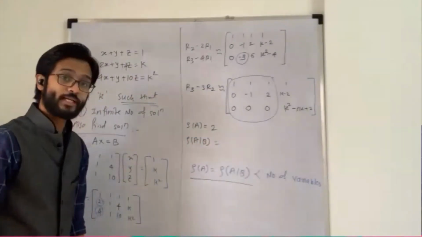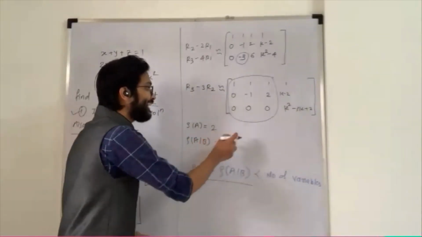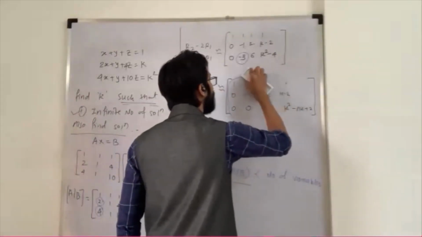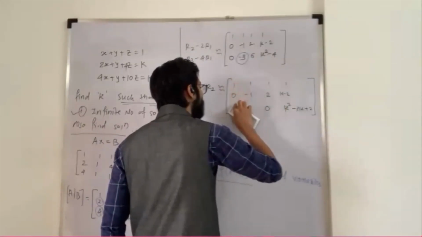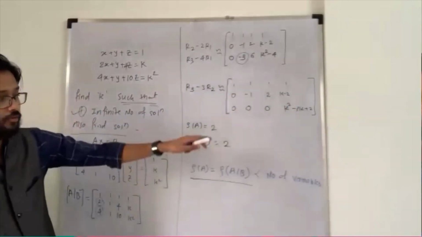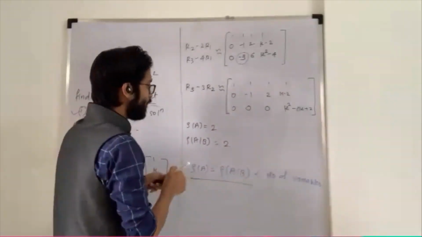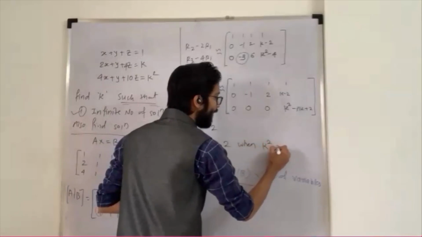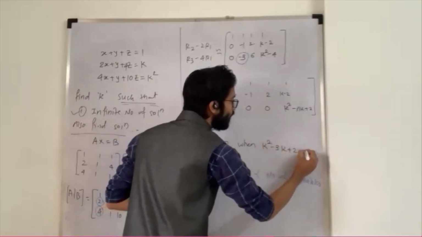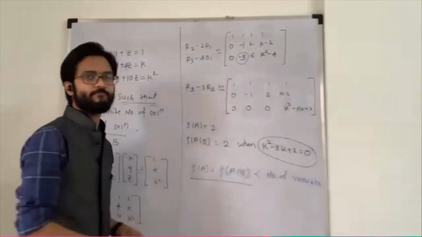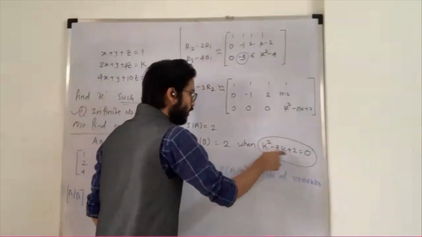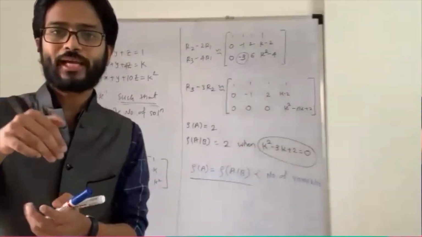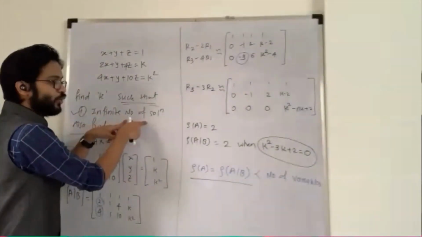It should be 2. So for making rank 2, which condition should we have? My target is to make the rank 2 for this matrix. That happens when k square minus 3k plus 2 is equal to 0. If it is non-zero, my rank becomes 3, then the system has no solution. But what I want is infinitely many solutions.